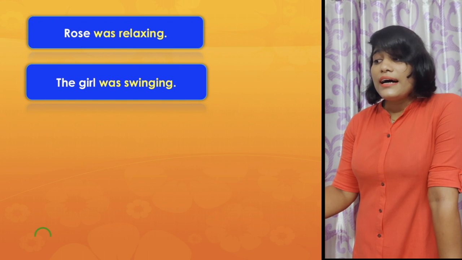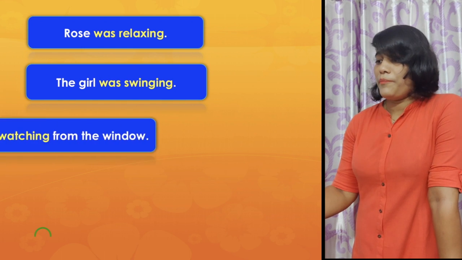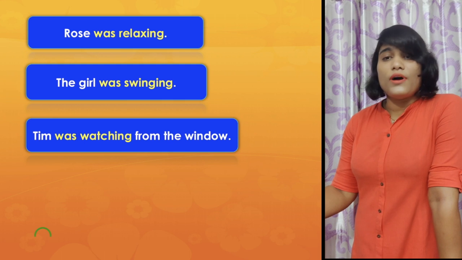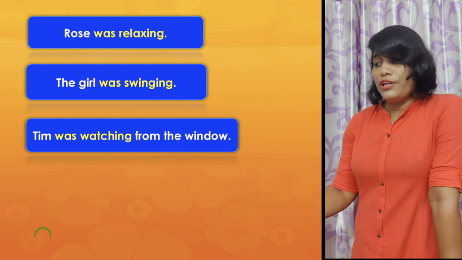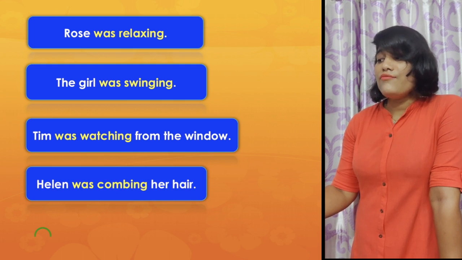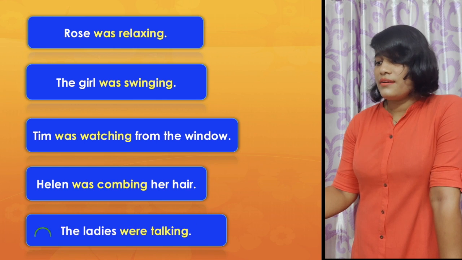So, if you notice all these sentences separately, you find one thing common there. What is that? Look at the sentences first. Rose was relaxing. The girl was swinging. Tim was watching from the window. Helen was combing her hair.